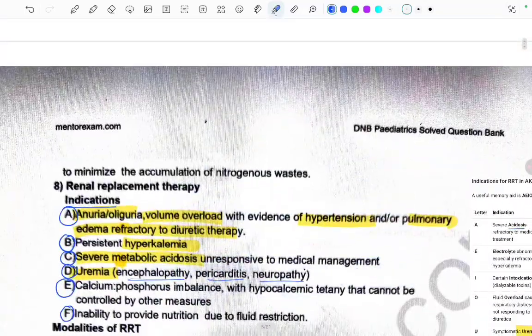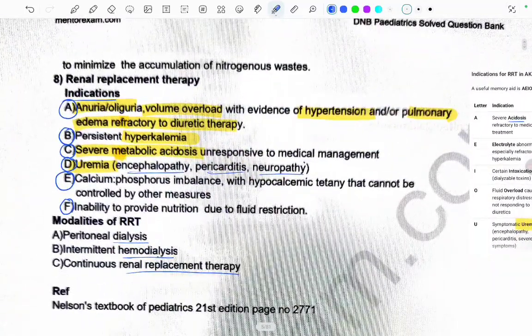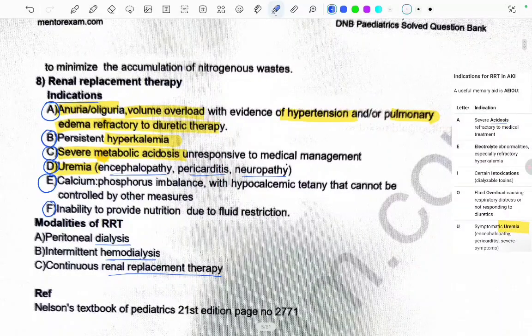Renal replacement therapy, we saw the indications, right? A, E, I, O, U, there are the vowels, and from A, it stands for severe acidosis, which is severe metabolic acidosis unresponsive to the medical management, and from E, it is electrolyte abnormalities, mainly what? Hyperkalemia. And I, there is certain intoxications. From O, there is fluid overload, which is causing respiratory distress or not responding to diuretics.